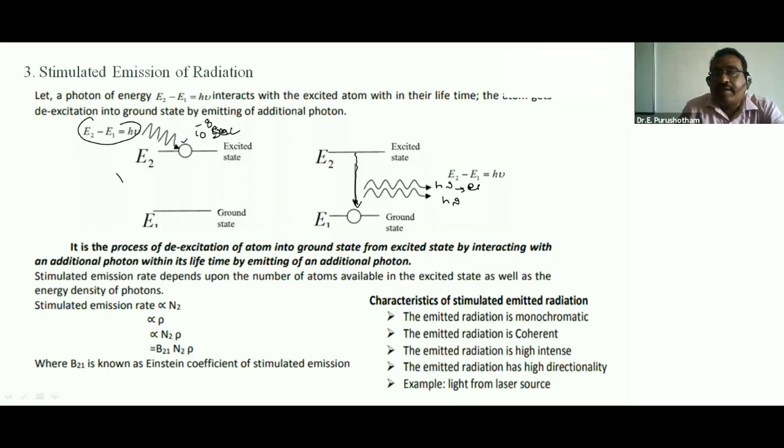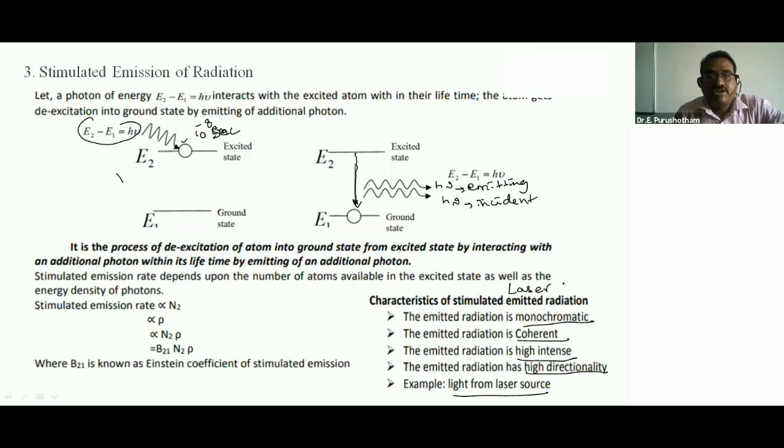One is the emitted photon and another one is the incident photon. These two photons' radiation is monochromatic, coherent, with high intensity and high directionality. For example, light from a laser source. These are the laser characteristics, so the emitted radiation is known as laser radiation.